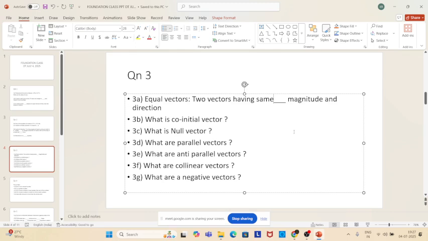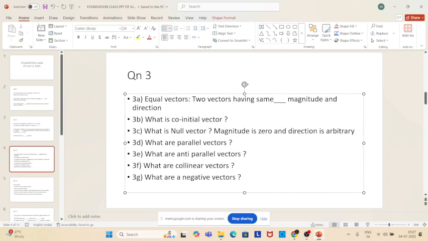So the magnitude is 0. But what about direction? Not defined. Yes, magnitude is 0 and direction is arbitrary, that is, you don't know. It is undecided or not defined.